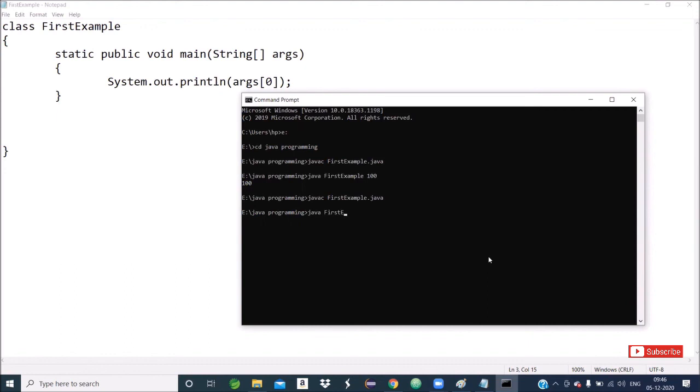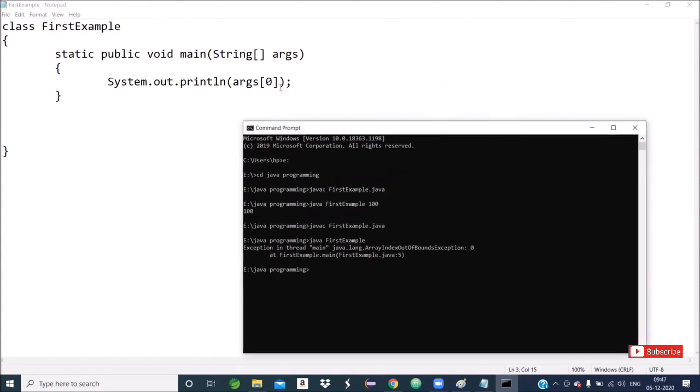Java space class name, FirstExample. Why does it give the error, java.lang...? Because I have taken args[0], and I have not inputted any value.